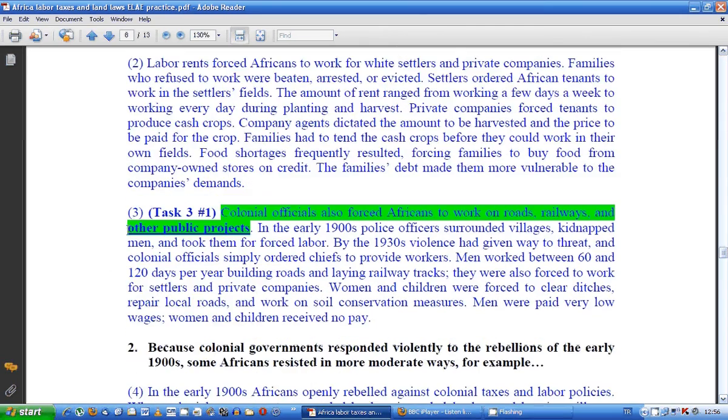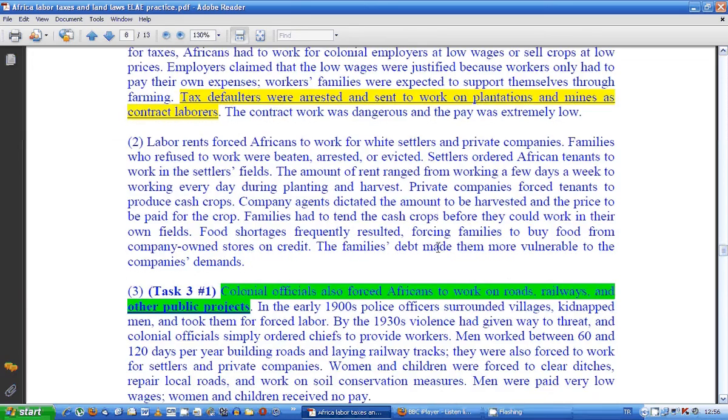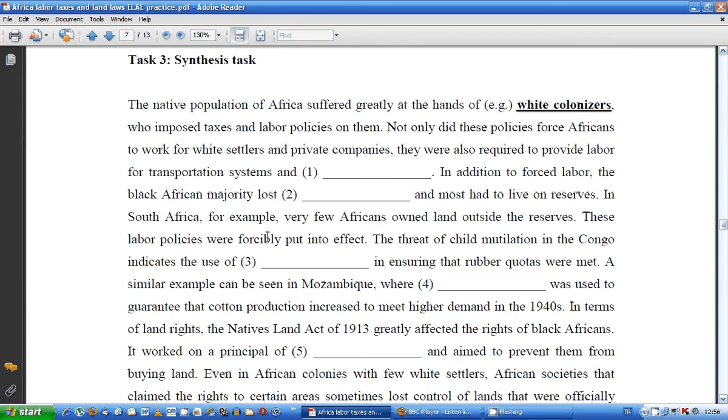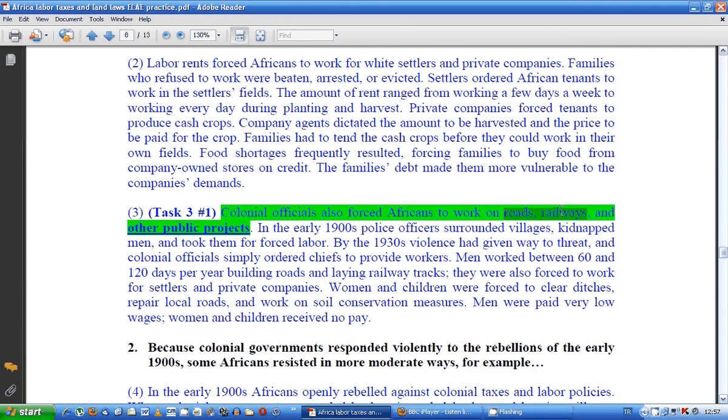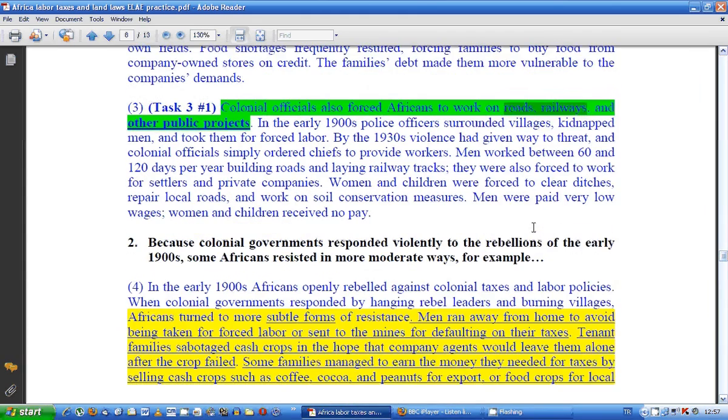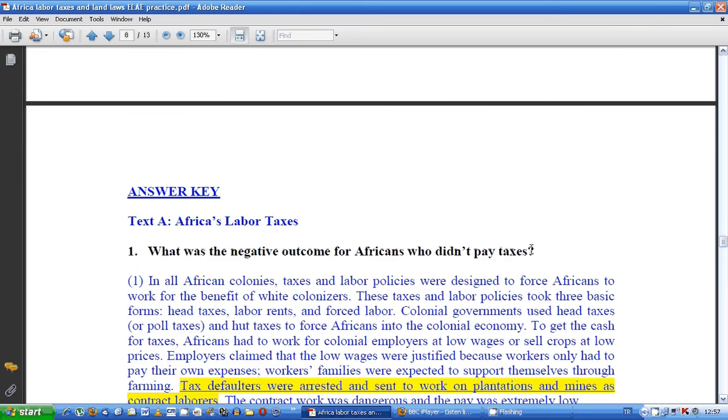Okay, so let's go on to question 1. Task 3, question 1. Here we had transportation systems, which is a bit of a clue for us. Where are we here? Roads, railways, and other public projects. So that's the answer you want. Transportation systems was a clue as to roads and railways, which, as you know, are types of transport.